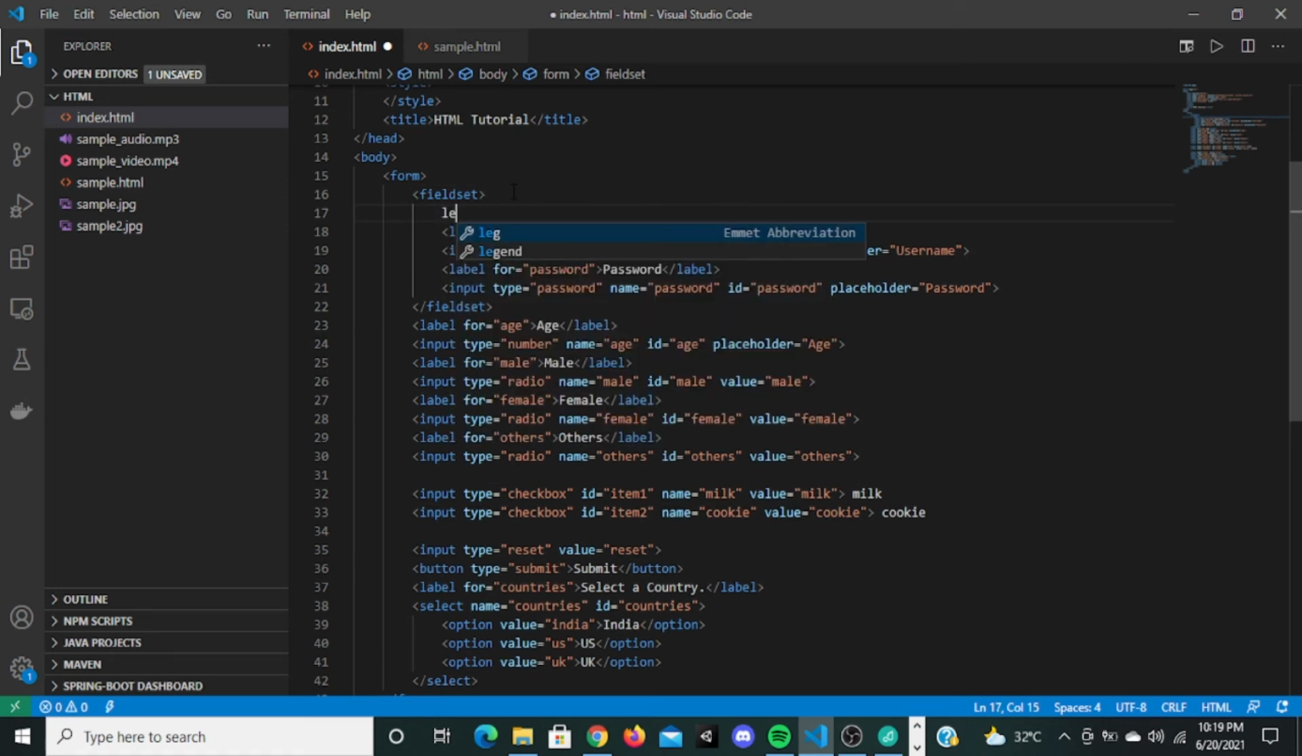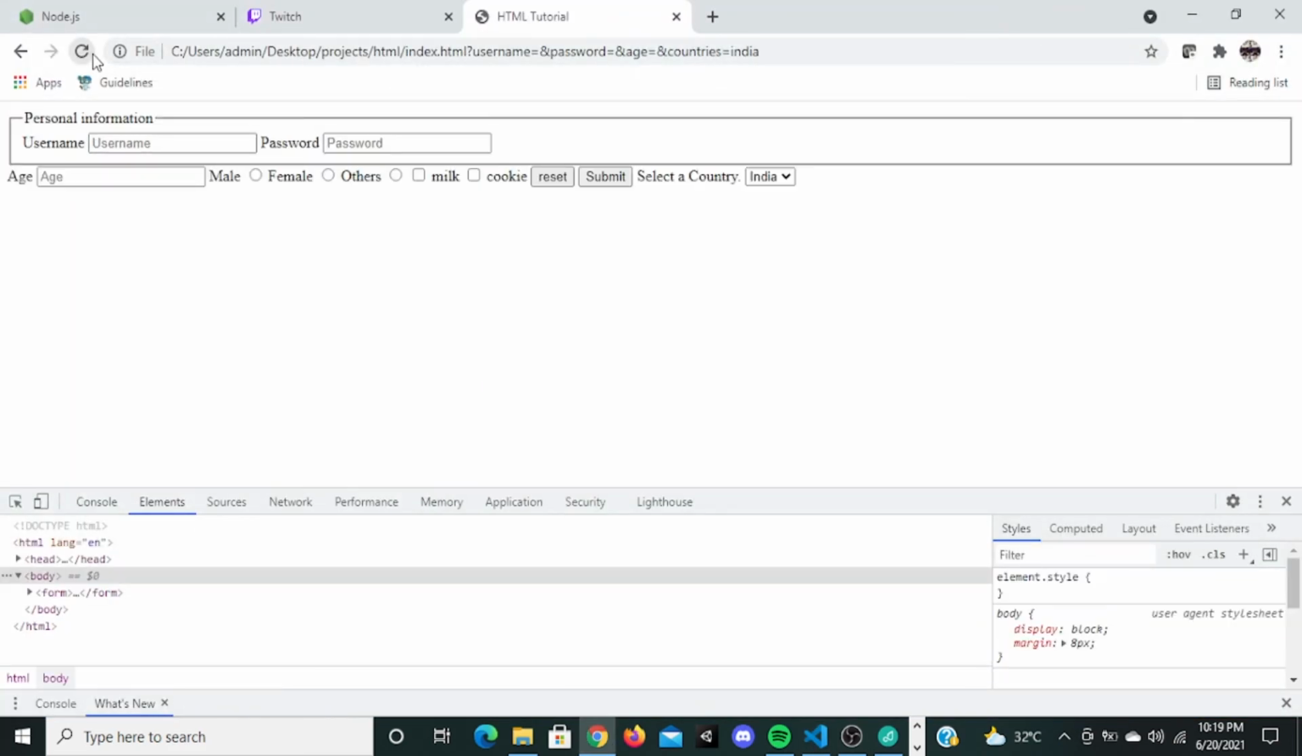And here you can give it a legend tag. So this legend, you can say personal information. Okay, you click this, go there, refresh, see, it's going to show it like this. So this is personal information, so username and password. So this is the use of fieldset.